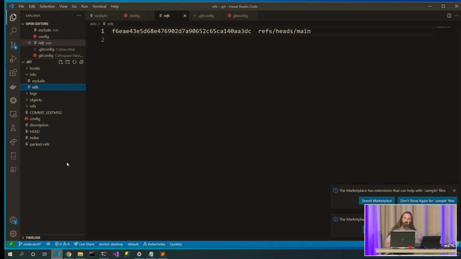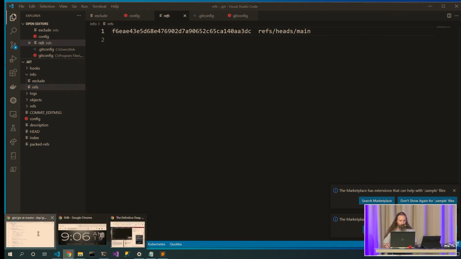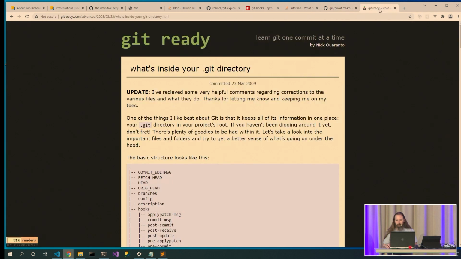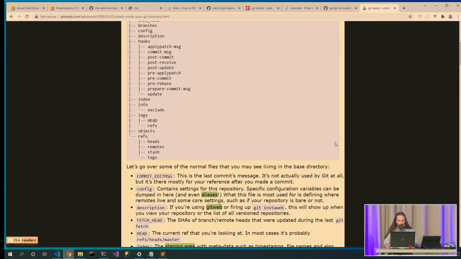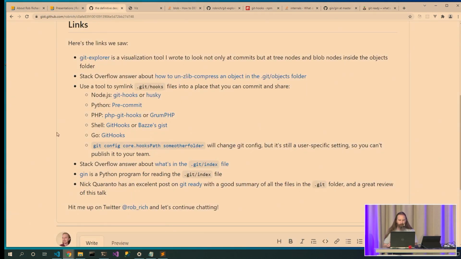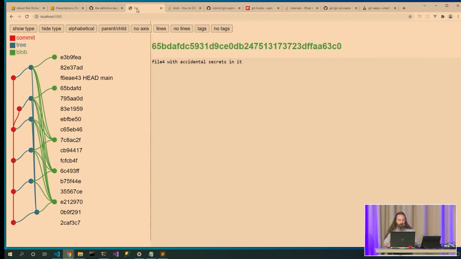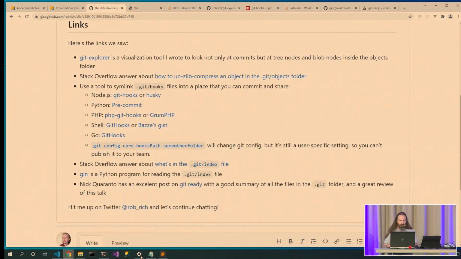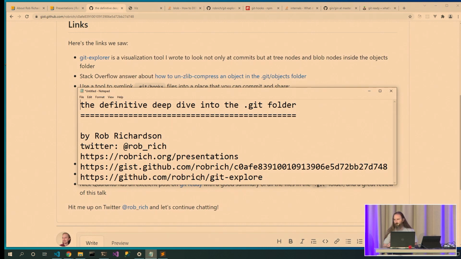Now, we didn't talk about all the commands that you can do with Git, but we talked about all of the files here in the folder. As you look through this, here's the last piece in this repository, in this gist: a list of each of those files and the description of what it does. So as you're referencing this later, you can pull this open and dig into that part. This gist shows all of the content, including the visualization tool, and you can get to it from robrich.org. Click on presentations and it'll get you straight there.